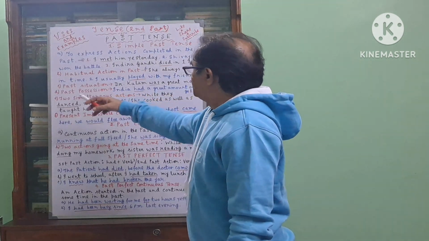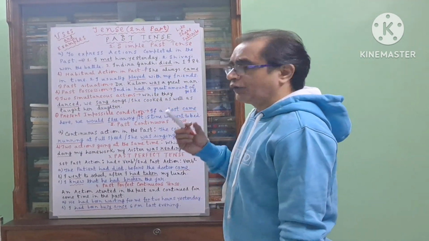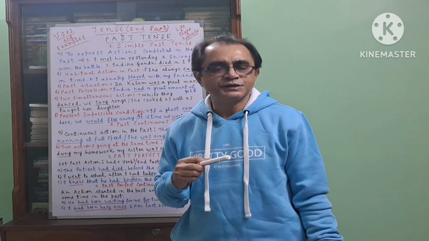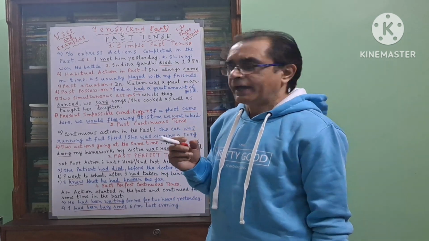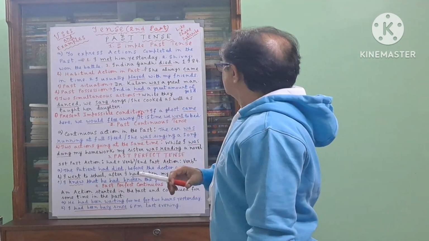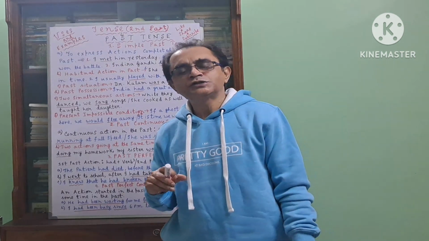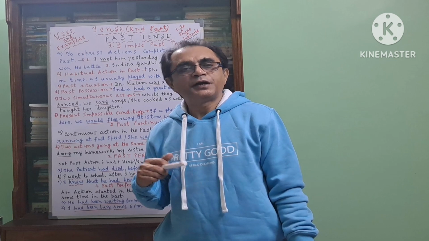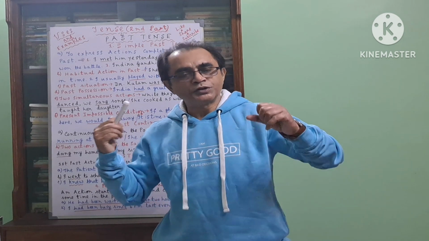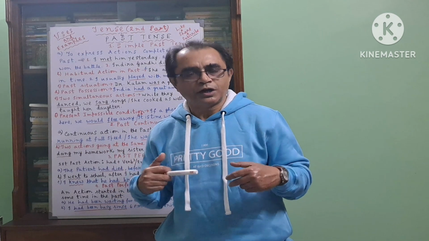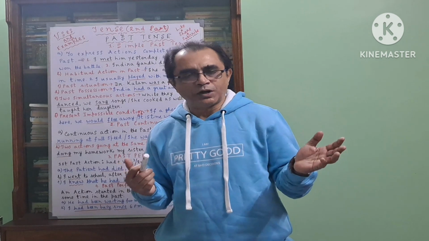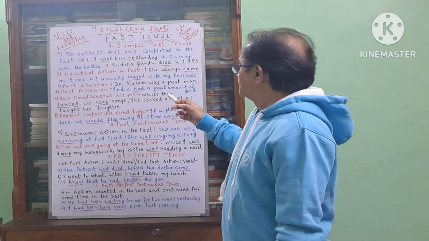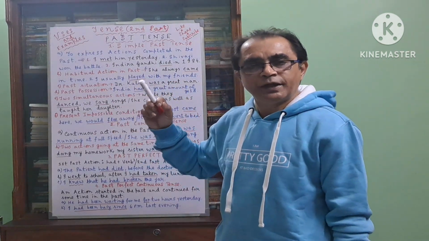Number four, past possession. Here we have to use had. What is had? Had is the past form of has and have. India had a great amount of gold. I had this book in my childhood. She had a car. They had a good business. So this is a possession in the past, not now. It existed in the past. We use had here. So had is also a past form of has and have.